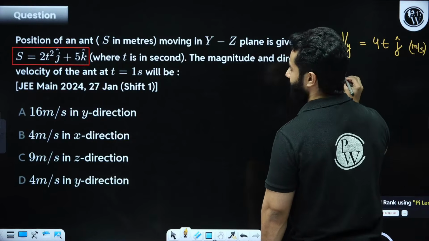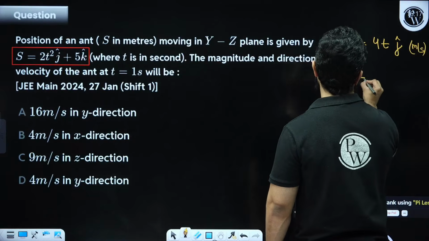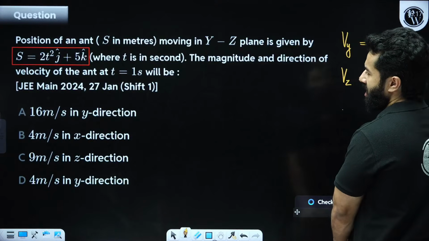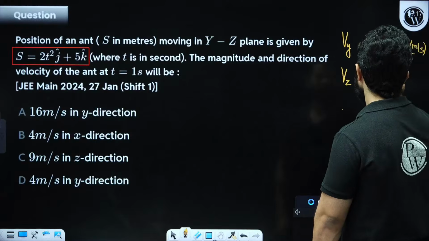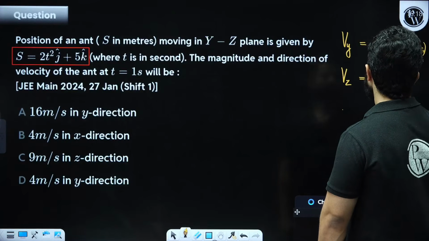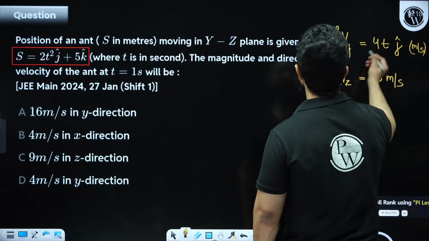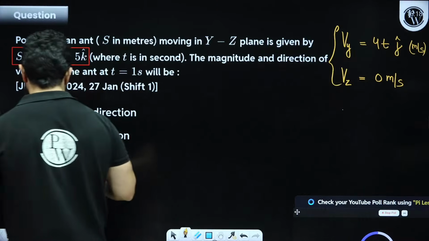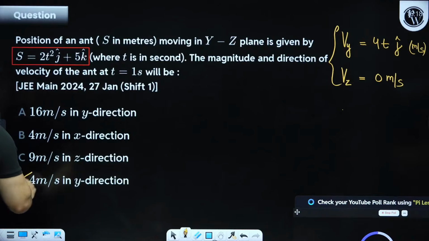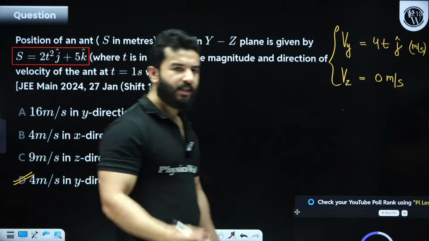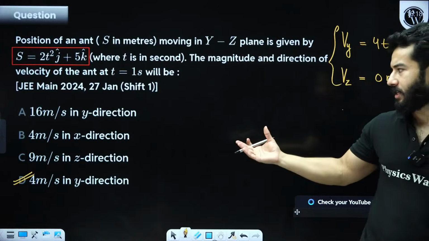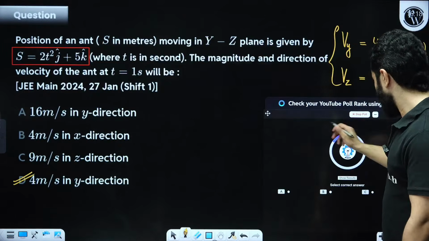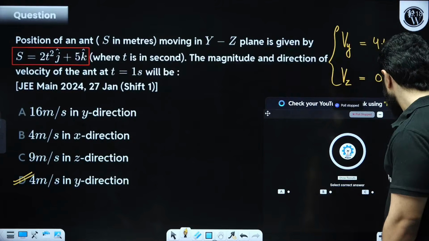And Vz will become 0. So answer will be simply 4 in y direction. D is correct. Don't say B here. That is j cap.